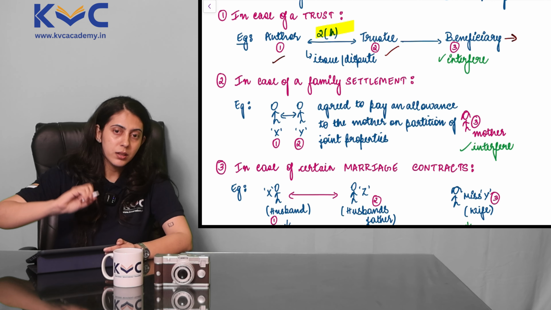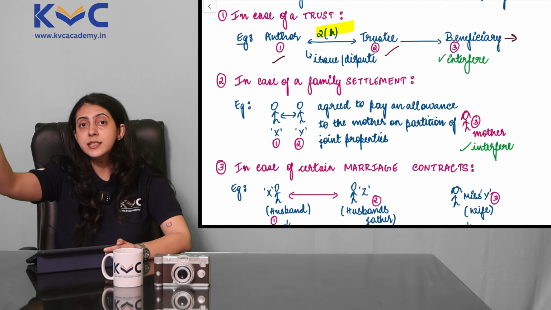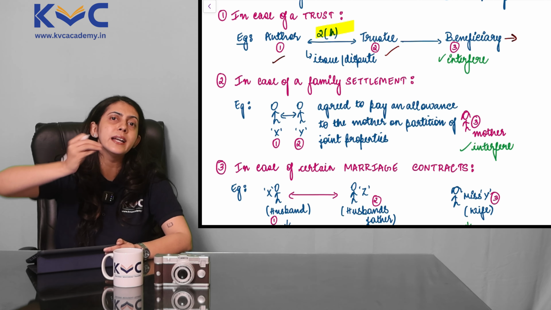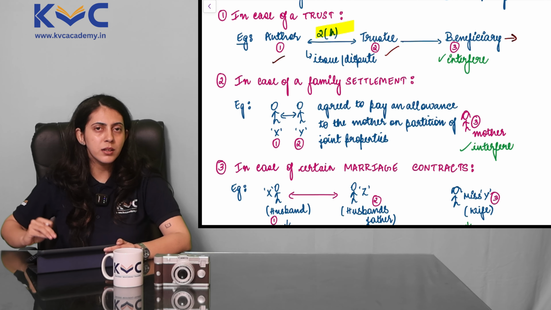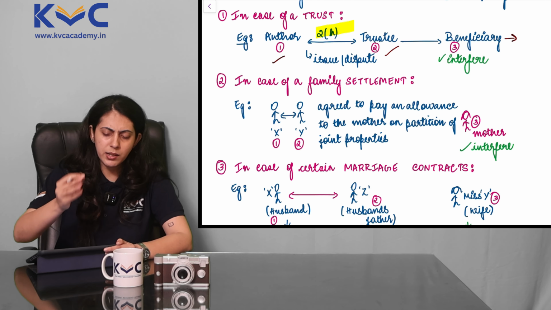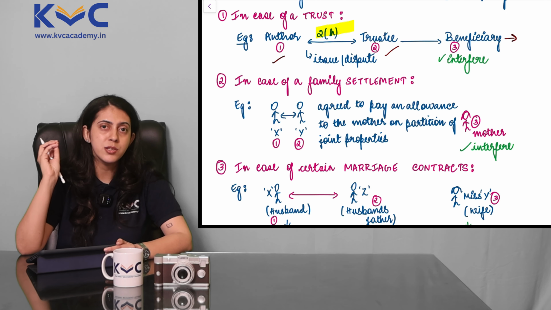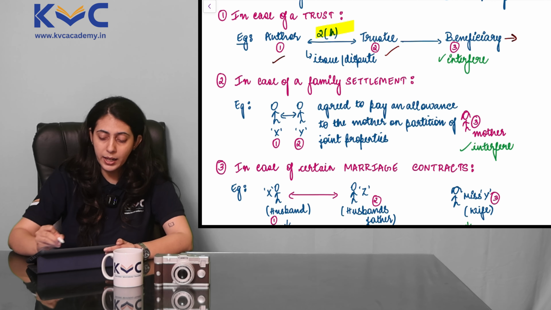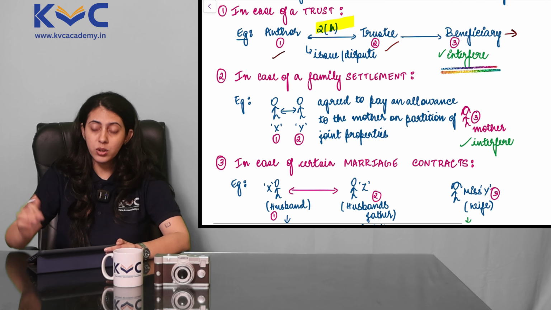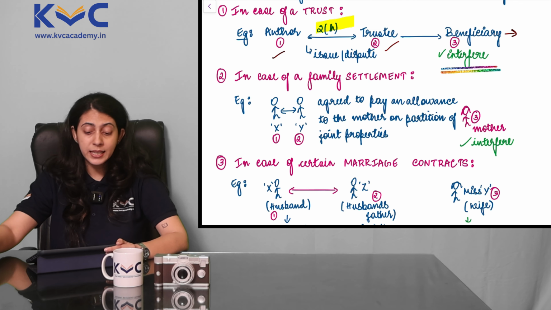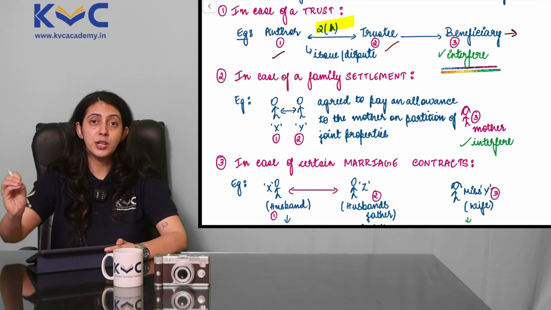Party number 1 is the author, party number 2 is the trustee, but the beneficiary here is a stranger who will ultimately be affected by the contract. So does it make sense to allow the beneficiary to interfere in the contract? Obviously yes. Suppose there is an issue or a dispute between the original 2 parties to the contract; the stranger to the contract, being the beneficiary here, can interfere. So even though the beneficiary is a stranger to the contract, since it is a case involving trust, the beneficiary can absolutely interfere.